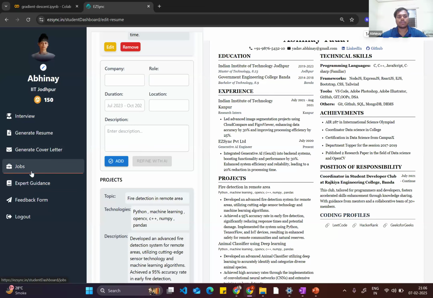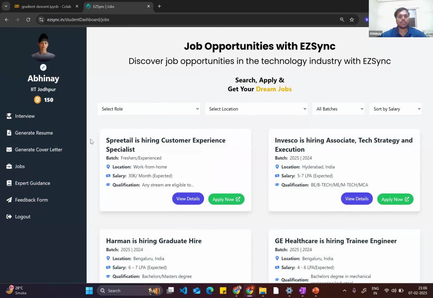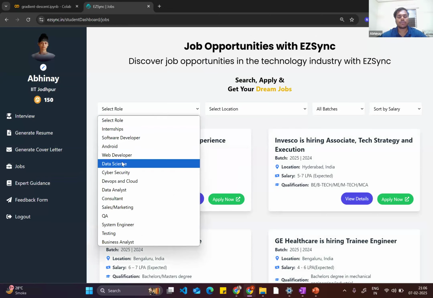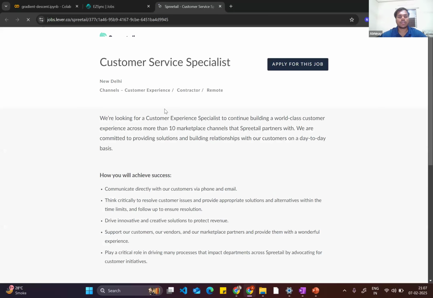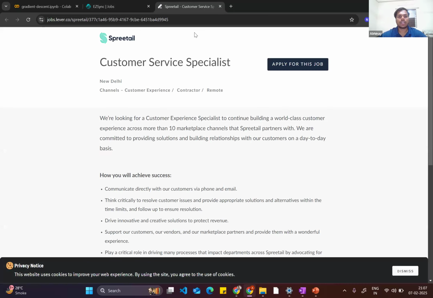Along with that, before the resume, one more important thing is that you should know the correct opportunities: where to apply, which companies are hiring currently, and so on. So this complete job dashboard is there. You can select whatever role you want to go for, select your location, and directly apply over here. You will not see any ads. You are directly redirected to the company website, and you just go and apply.